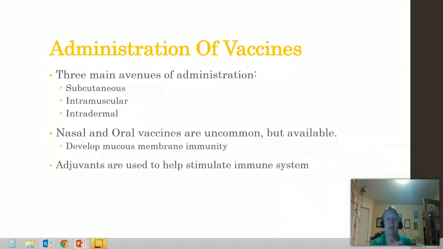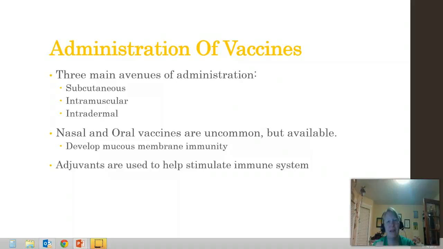Some people get the mist flu vaccine sometimes. What's awesome about the nasal and the oral vaccines that the other ones don't provide is they stimulate your IgA, which gives you mucosal protection, which gives you basically a new front line of defense against that pathogen that vaccine is for. So if you can develop mucosal immunity, this is a gold mine for protection. These vaccines almost always include adjuvants.